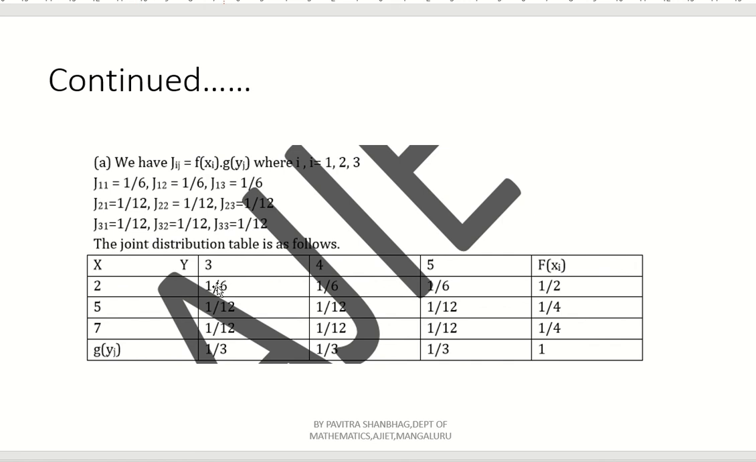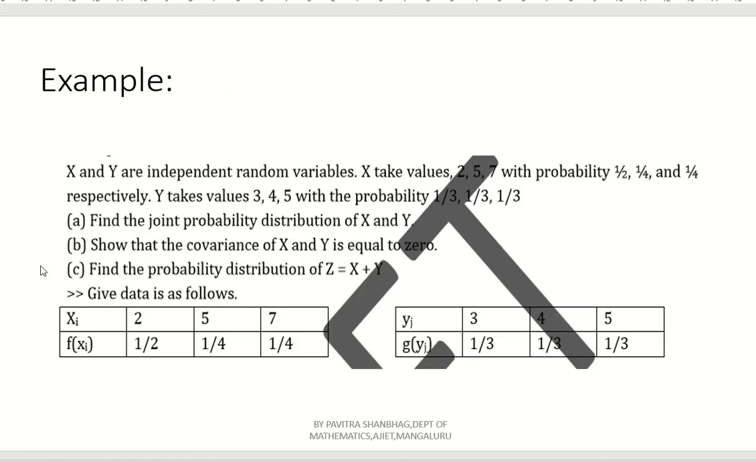Okay. Next, J12. First row, second column. Now, again, what will you get? 1 by 2 into 1 by 3. Again, it is 1 by 6. Similarly, first row, third column. That is 1 by 2 into 1 by 3. Again, 1 by 6. So, what are we getting here?